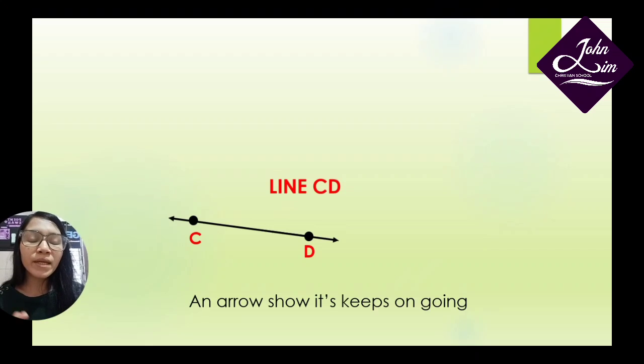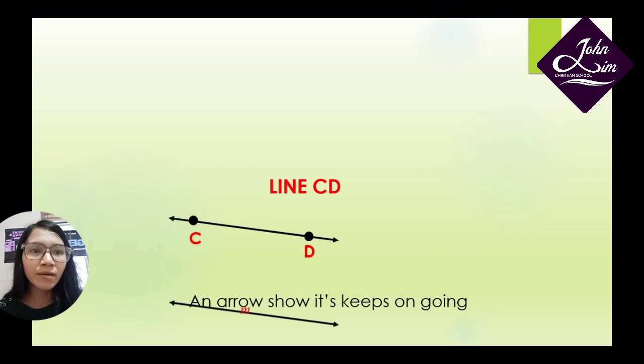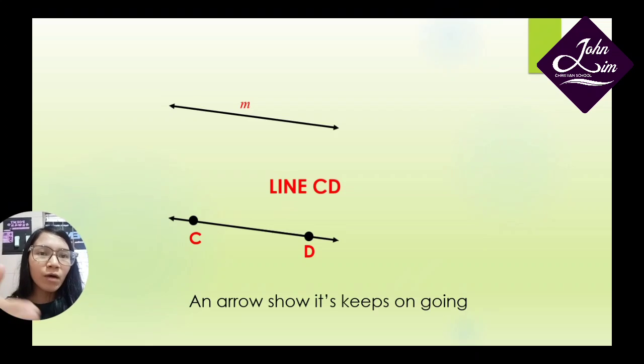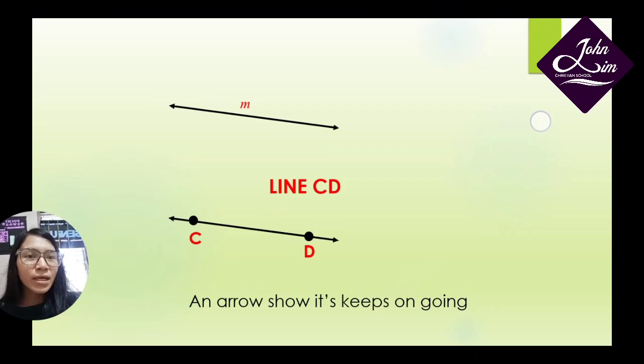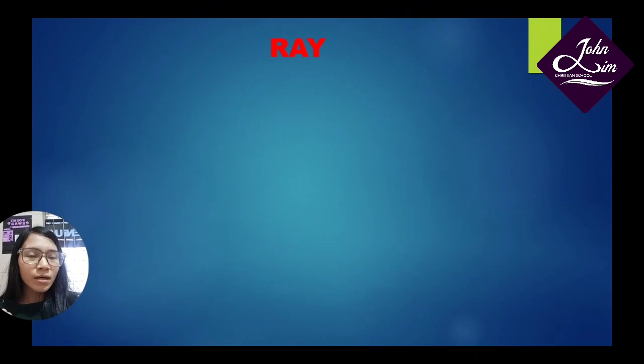Basically, it is a combination of line segment and line. It's called a ray. Yes, ray. What is a ray? Before that, I want to tell you that a line can be represented by 2 labels. The first is line CD, and the second, we can represent a line with a small letter. So like this, we can call this line M. Okay, now next is the ray.